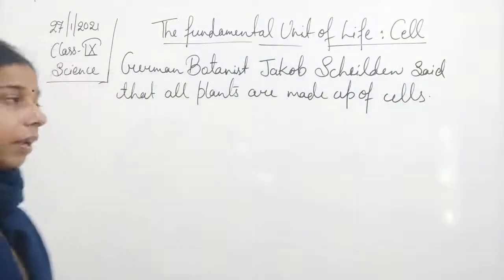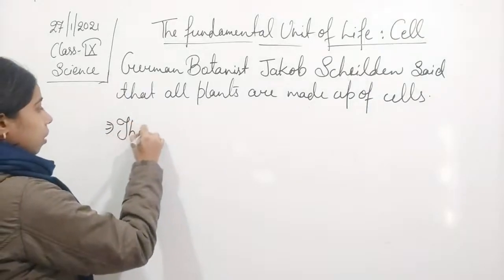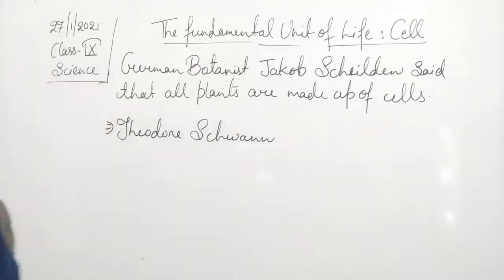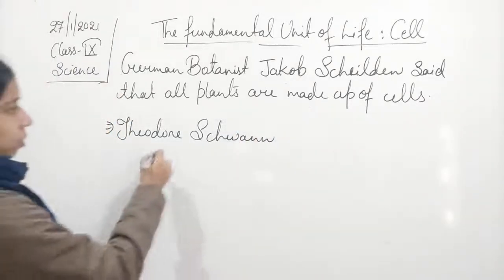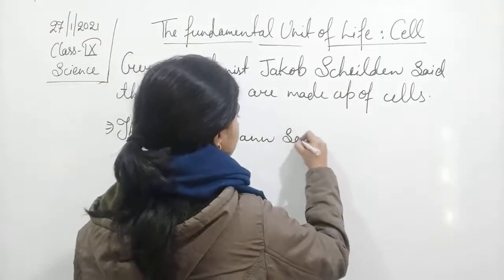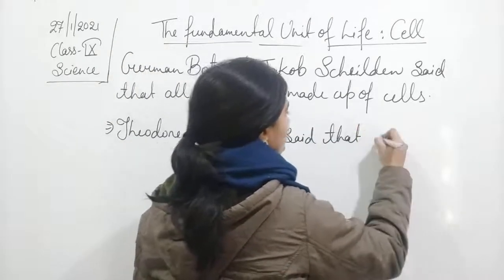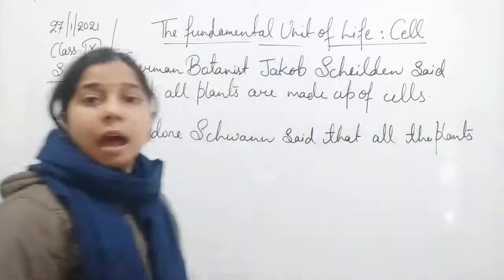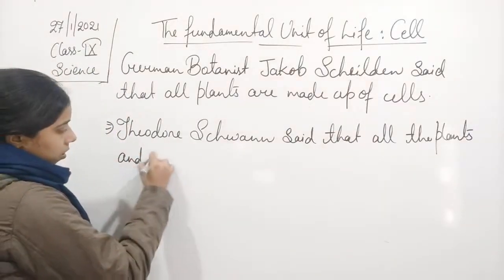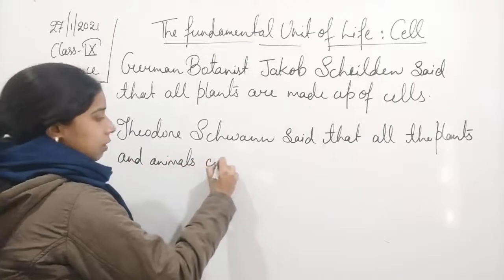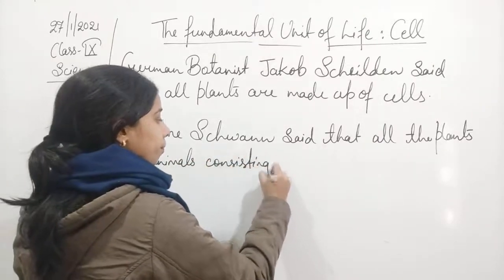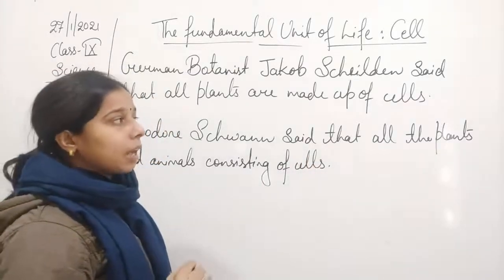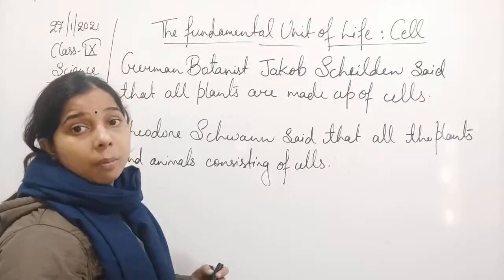So he was working independently, and then came Theodor Schwann. He also said that all the plants and animals consist of cells. So both of them had given the same thing, that every organism is made up of a cell.